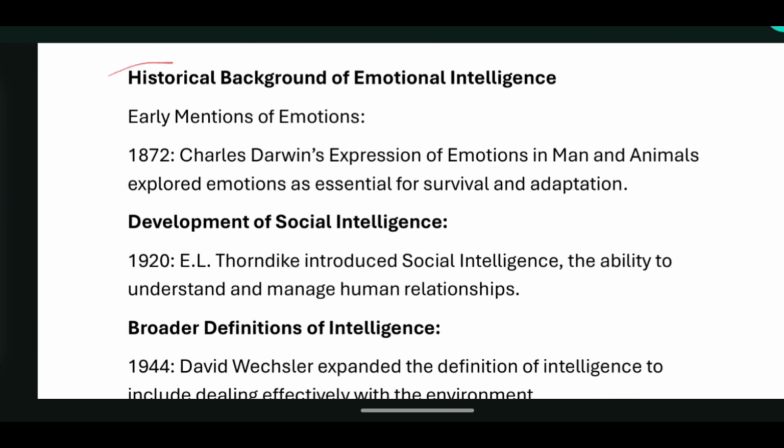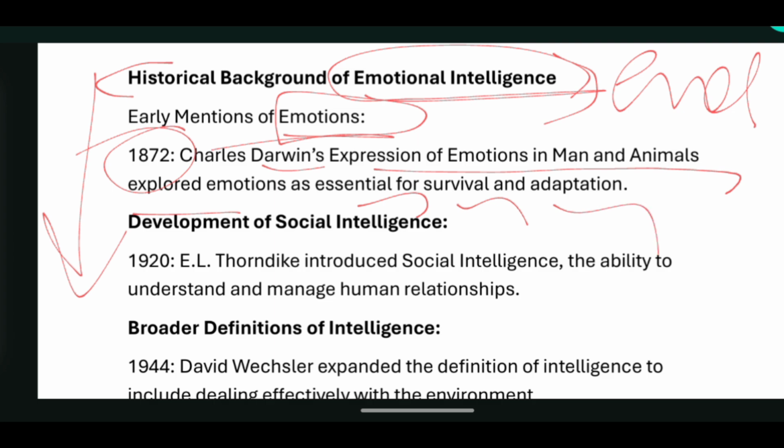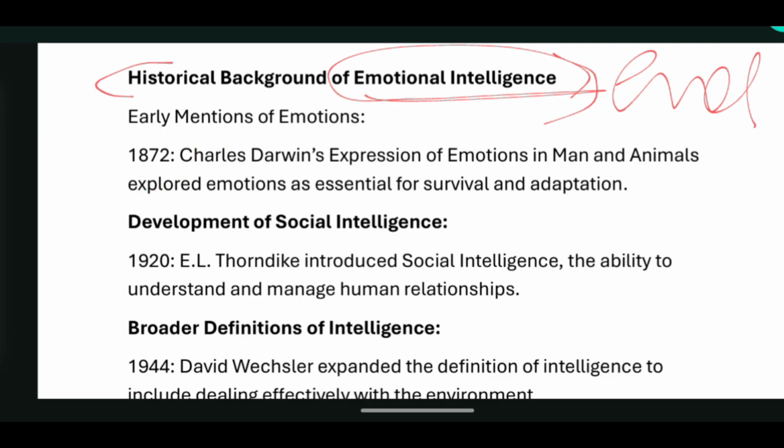Now coming to the next topic, which is the historical background of emotional intelligence. This is just about history, how emotional intelligence actually evolved through time in chronological order. So let's read what it is saying. You will see that the early mention of emotion is by Charles Darwin in 1872 in one of his works, The Expression of Emotions in Man and Animals, which explored emotion as essential for survival. And he said that emotion is essential for what? For survival, for adaptation. So this was the early mention of emotion by him.